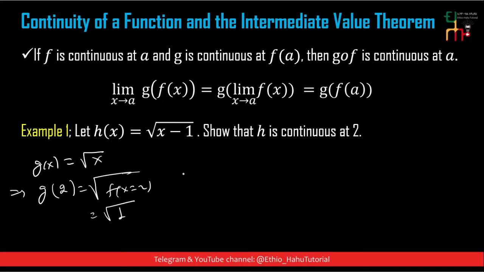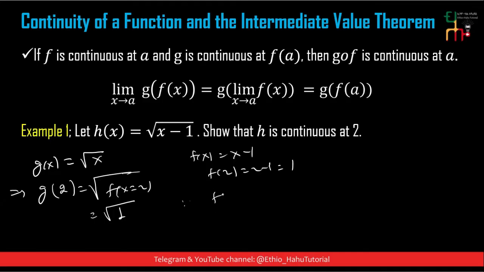f of 2 is 1, because f of x is x minus 1 and the limit is 1. f of 2 is equal to 2 minus 1, which is equal to 1. Therefore f of x at 2 is 1, so g of 2 is continuous.